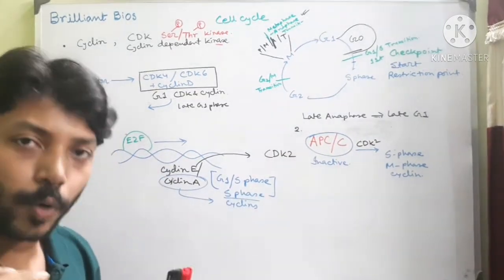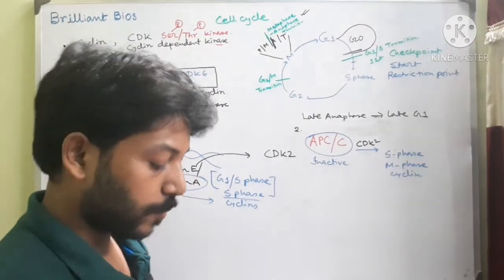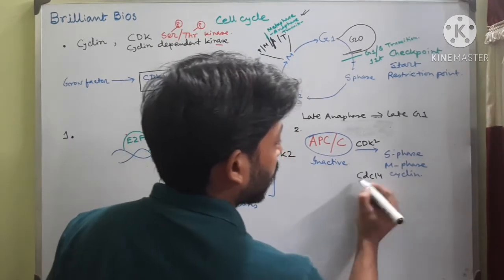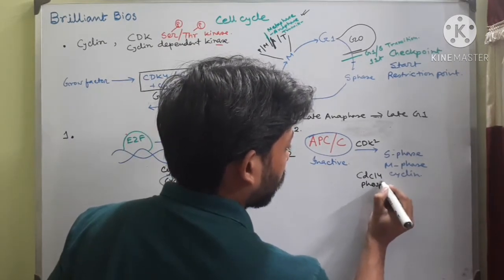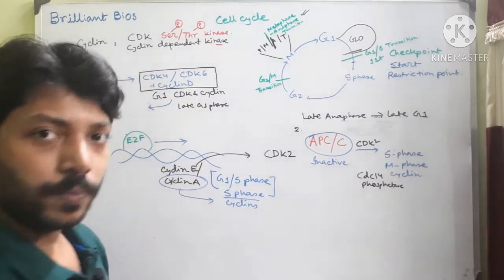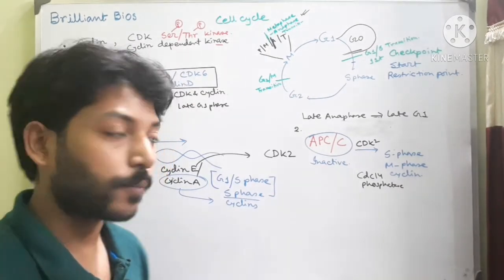And another molecule I want to mention here that actually reverses this process is called CDC14. This is actually a phosphatase. This enzyme dephosphorylates all the phosphate groups from the CDH1.